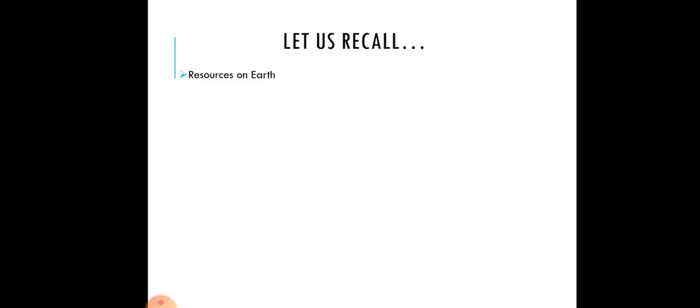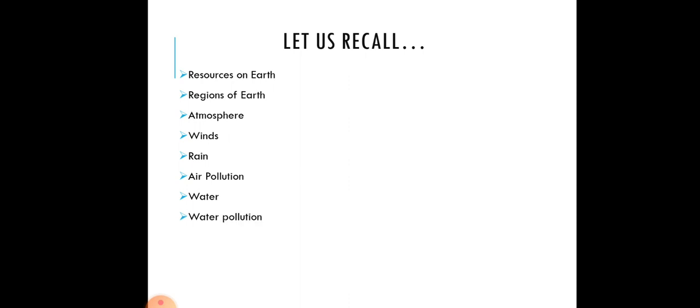Now let us recall what we have studied. We discussed resources on earth, that is, any natural substance that humans use is a natural resource. We discussed regions of earth: lithosphere, atmosphere, hydrosphere and biosphere. Then we discussed the atmosphere in detail, how winds are caused, what is rain and how clouds are formed. Then we discussed air pollution and its effects. Then we discussed water, why we need water, and water pollution and its causes. So these are the things that we have discussed in today's class.